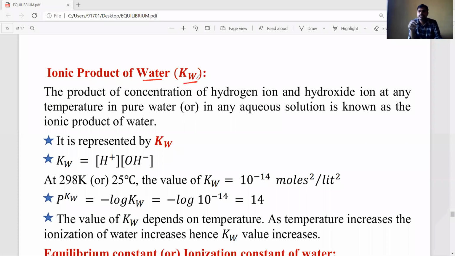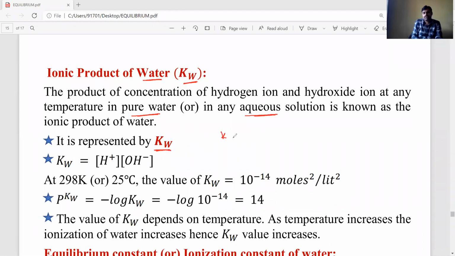Ionic product means it is the product of concentrations of H plus ions and OH minus ions at any temperature in pure water or any aqueous solutions. In any aqueous solution or in pure water, the H plus ion concentration into the OH minus ion concentration is known as the ionic product of water. It is represented by Kw.